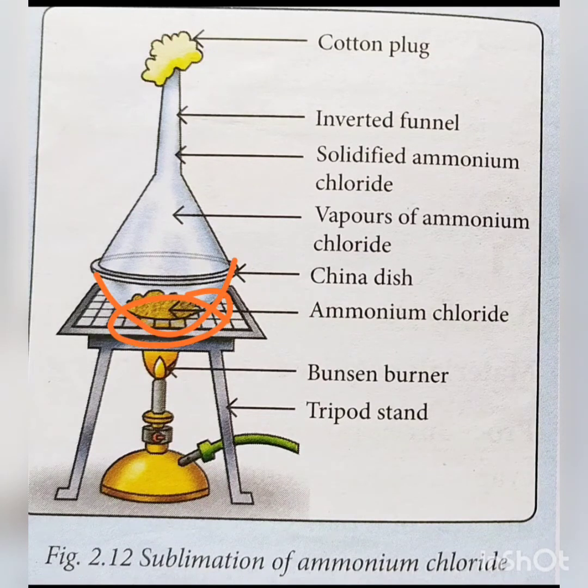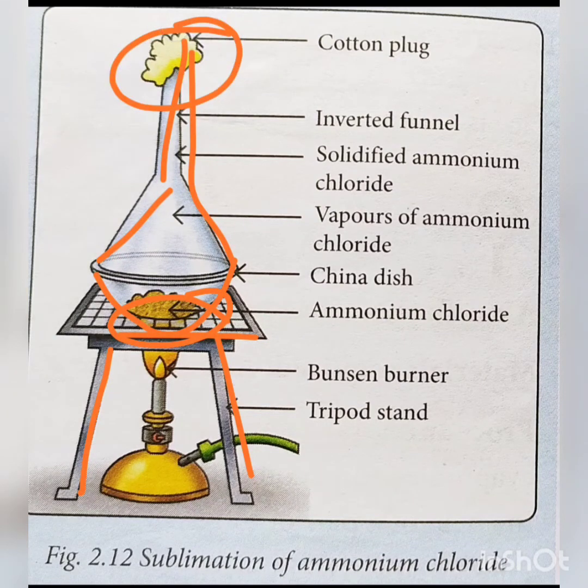Now place the china dish on a tripod stand and cover it with an inverted funnel. Close the opening of the funnel with a cotton plug to prevent the ammonium chloride vapors from escaping into the atmosphere. Now we heat the china dish by using a Bunsen burner.